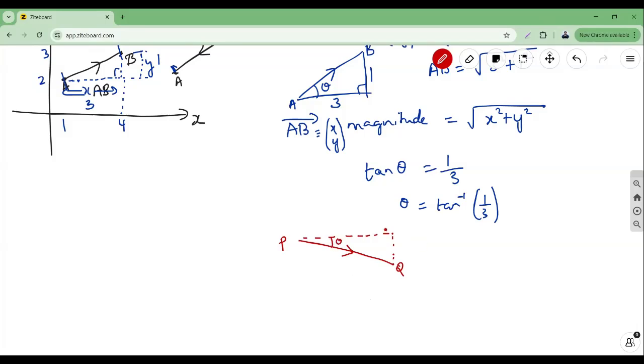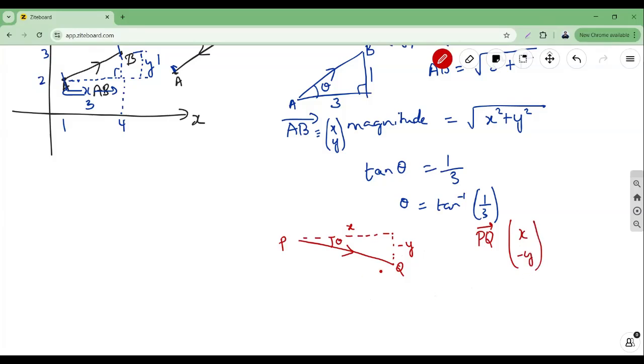Let this length be x. The length y is in a negative direction, so it will be minus y. So the PQ vector as a column vector is x, minus y.